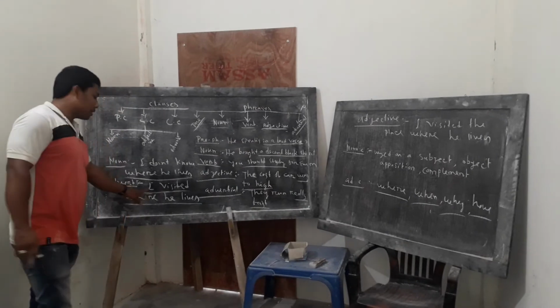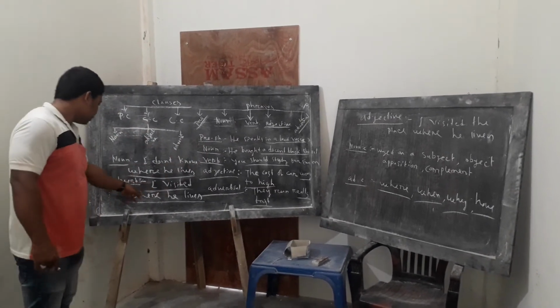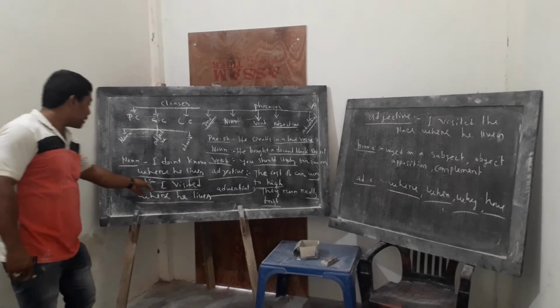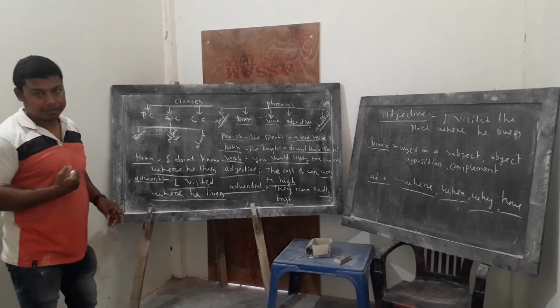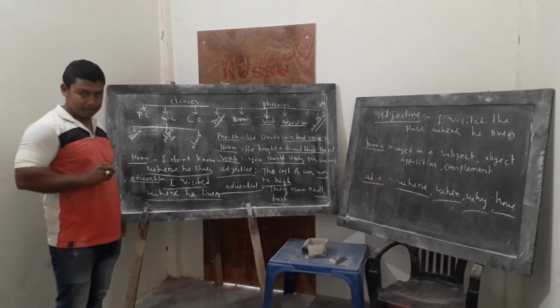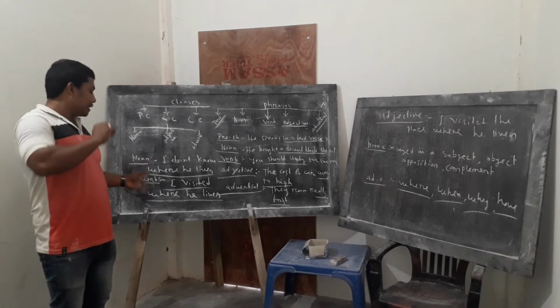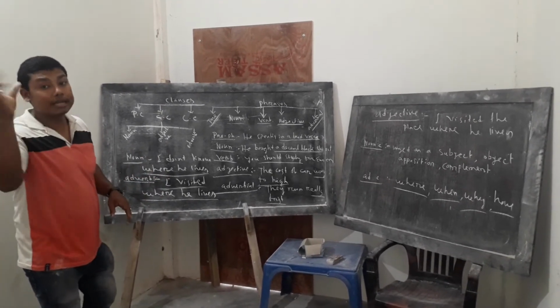If I ask the question using where, I visited where? Where he lives. I get the answer.